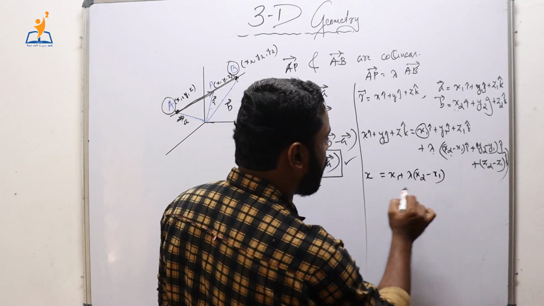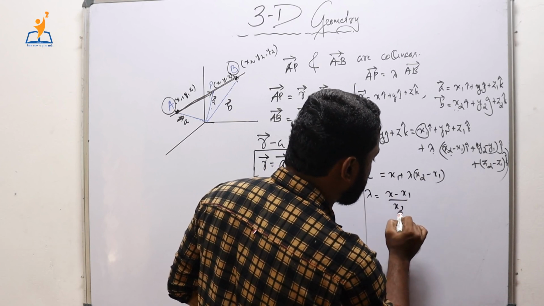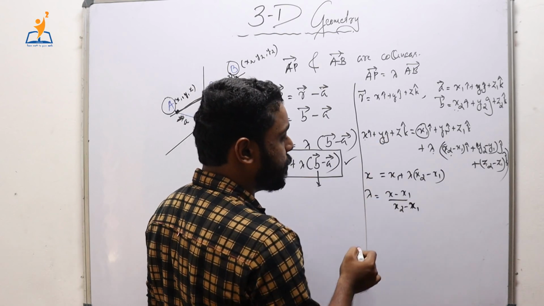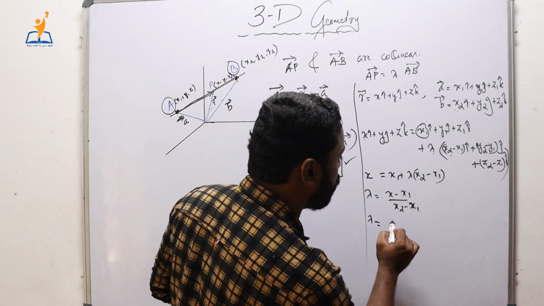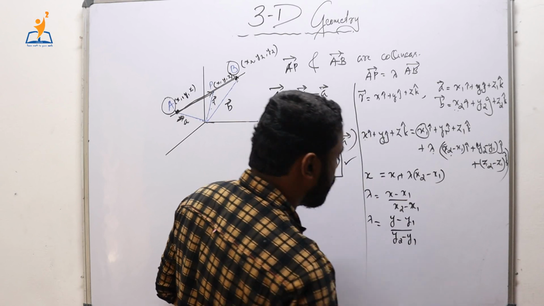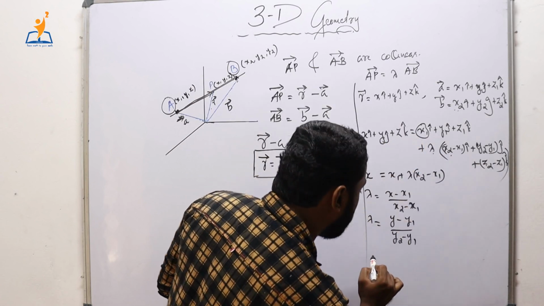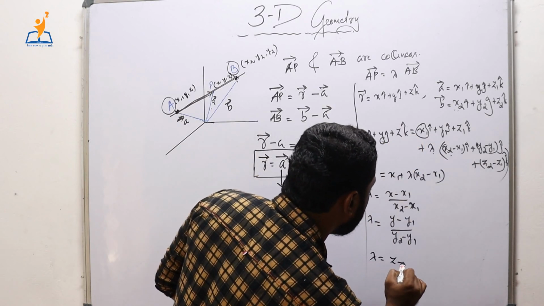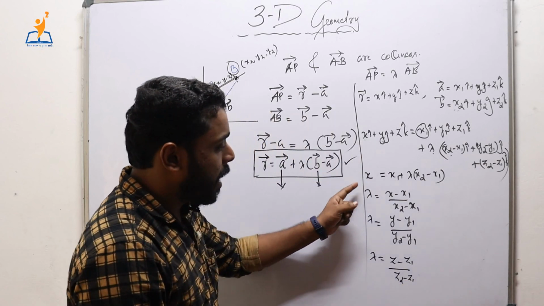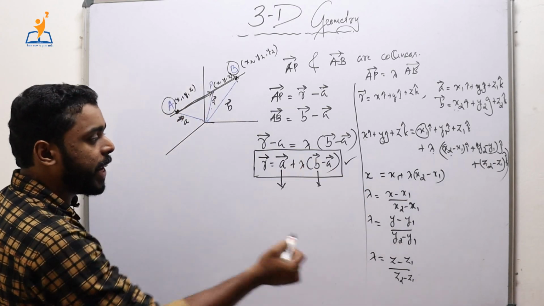From here we have lambda is equal to x minus x1 divided by x2 minus x1. Similarly, if we equate the coefficient of j cap, we get lambda is equal to y minus y1 divided by y2 minus y1, right? Similarly, if we equate the coefficients of k cap, we obtain lambda is equal to z minus z1 divided by z2 minus z1, isn't it? See, for all these three equations, the left side is nothing but lambda. Hence, we can equate the right sides.